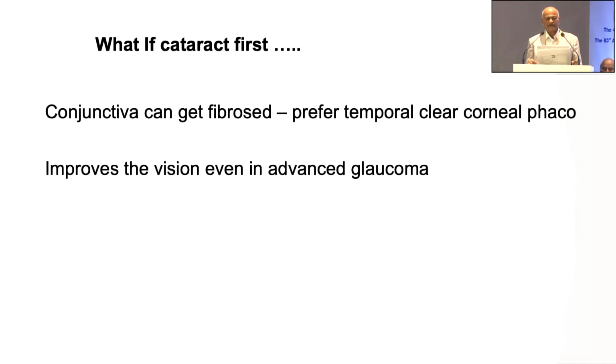Now what if the cataract is first? The conjunctiva can get fibrosed, so you will have to go to the temporal side. Don't do the superior side. It improves the vision even in advanced glaucoma. Though there is glaucoma, the patient feels his vision is improved, and the patient will not come to you, because though there is tubular vision, he only sees in the center, so he gets a false expectation that after cataract surgery his vision is good, and he will come to you when he is blind. That happens when you do the cataract.